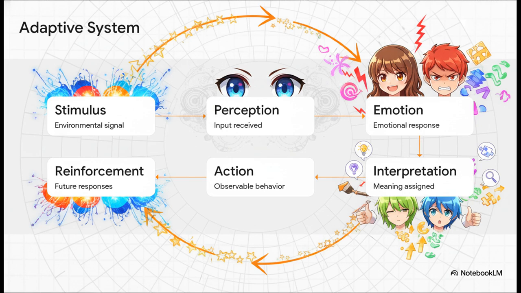It goes rapidly from the initial stimulus to perception, which immediately triggers an emotional response, then an interpretation, the action itself, and finally reinforcement. The source proves that behavior becomes permanently stable when this specific feedback loop consistently reinforces the exact same action over and over again.